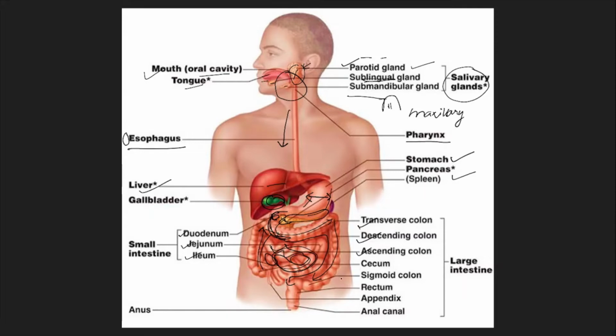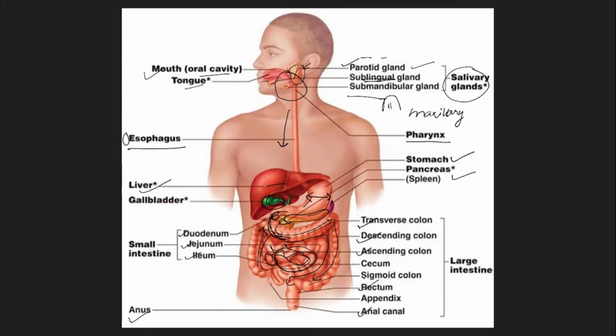Then comes the part called the rectum. Rectum is a region where the fecal matter is stored for a short period of time until there is an urge for defecation. Anal canal is a part through which the fecal matter is pushed ahead, and anus is the opening through which the fecal matter is eliminated out.